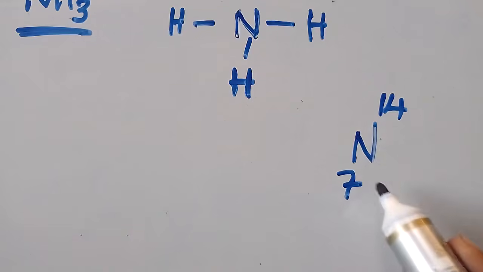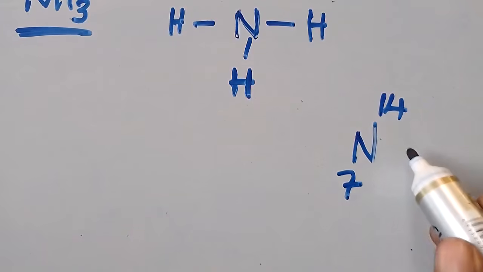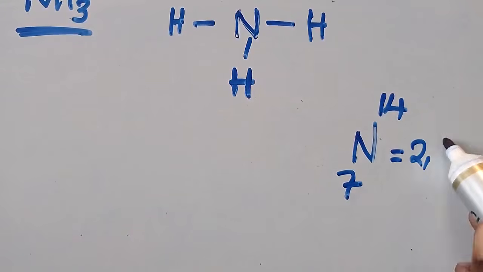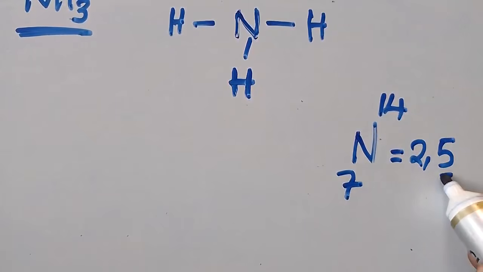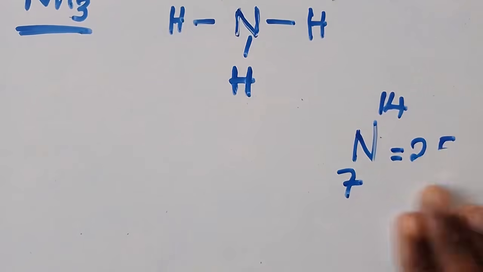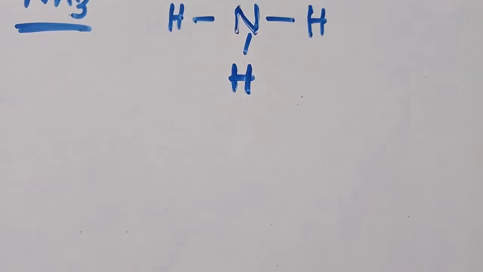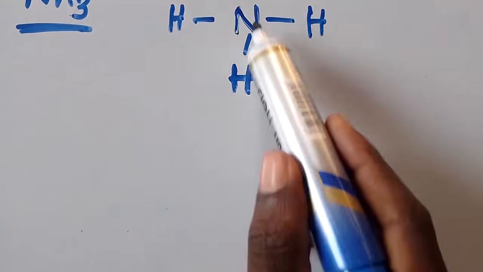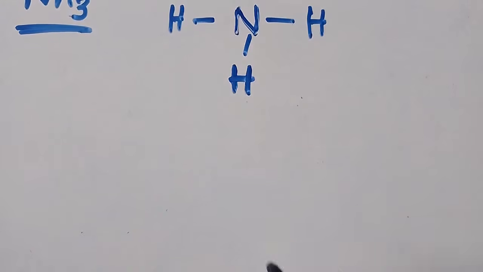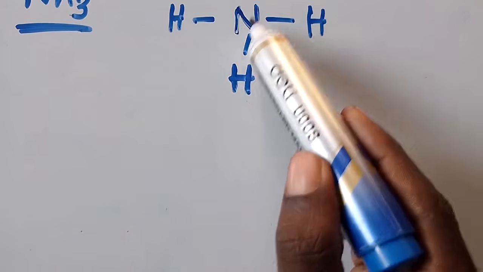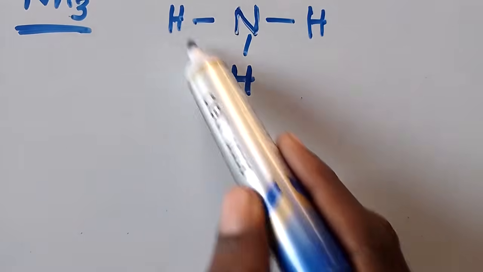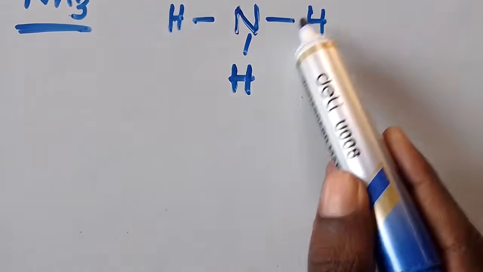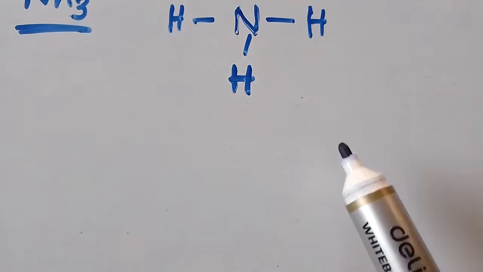So when we write the electronic configuration, we are going to have 2,5. So how many electrons are there? 5 electrons. So these are the 5 electrons. Then you need to be writing this as smartly as you can, because you know that 3 of the electrons of nitrogen are going to be shared. So you know that those 3 electrons, you need to put them separately on their own.